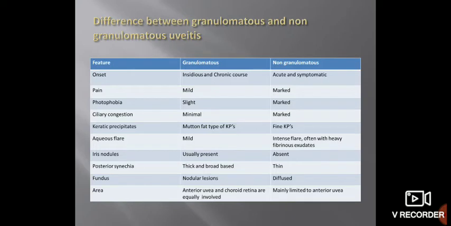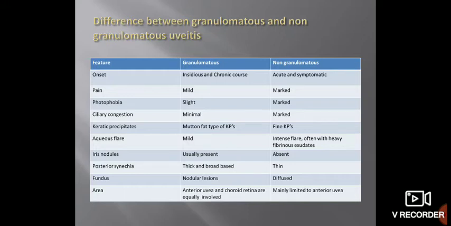Okay, so we will see the differences between granulomatous and non-granulomatous uveitis. It is very important, because the management differs in both these types. Onset in granulomatous uveitis is slow, that is insidious, and it follows a chronic course, while in non-granulomatous uveitis the onset is acute and the patient is mainly symptomatic.